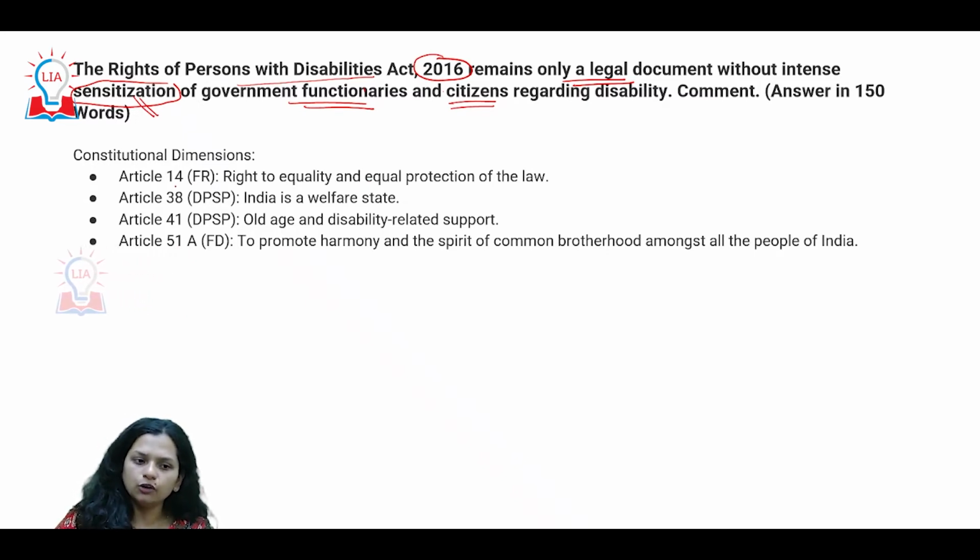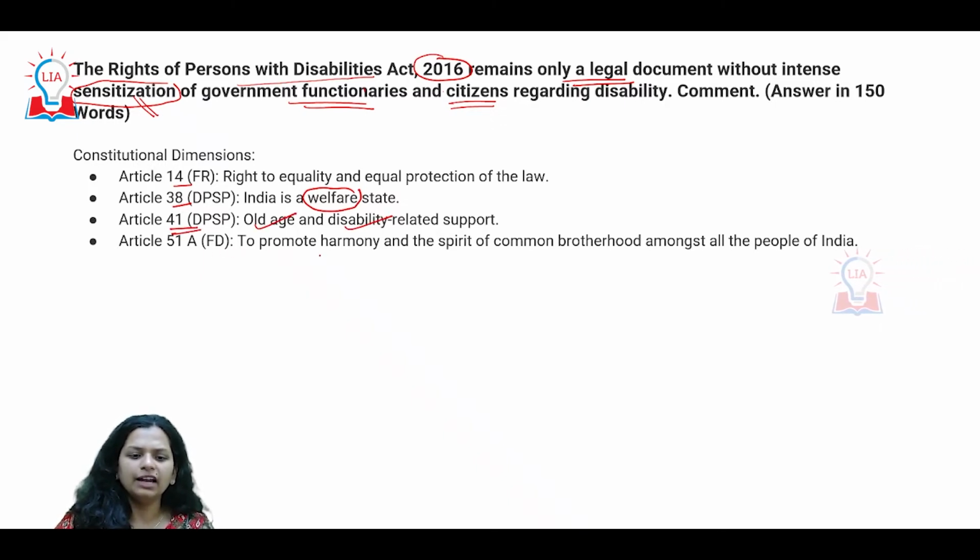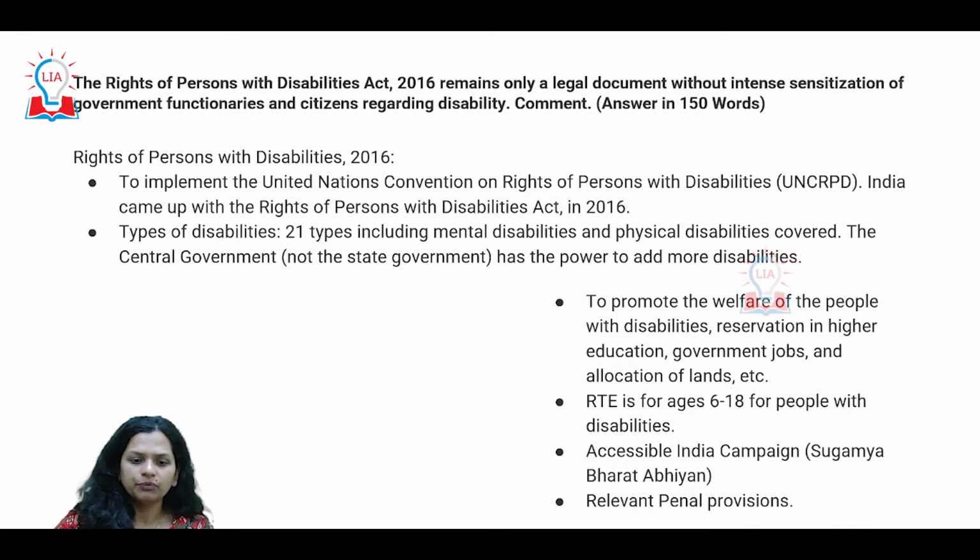So there are a lot of constitutional provisions, the right to equality, within the DPSP, how India is a welfare state, how we should be looking after both the aged as well as the disabled, and we should be promoting the spirit of brotherhood among all the people in India. So as far as this particular act is concerned, we are of course in unison, or rather trying to implement the UN conventions, and India has come up with its own law with regard to this UN convention.